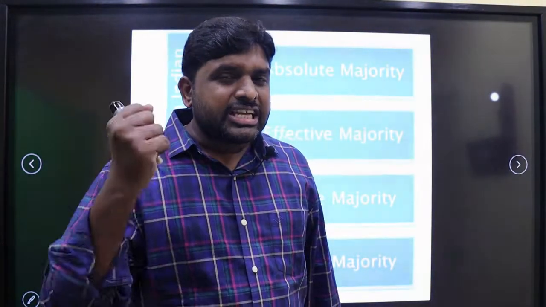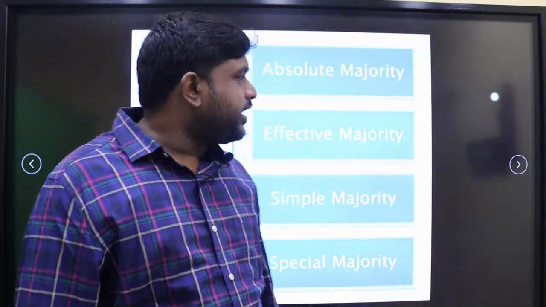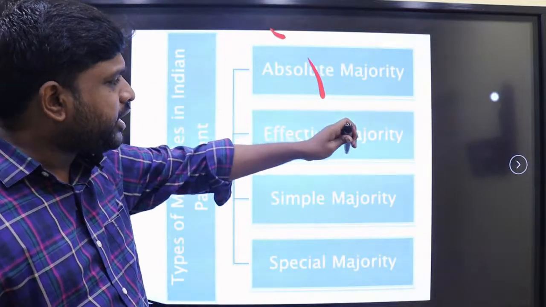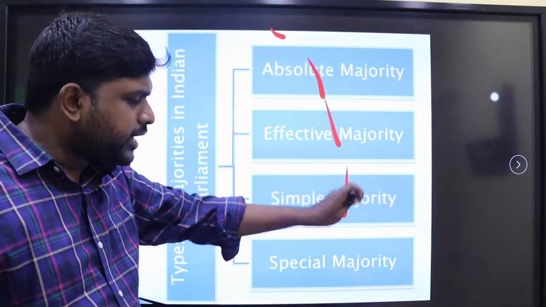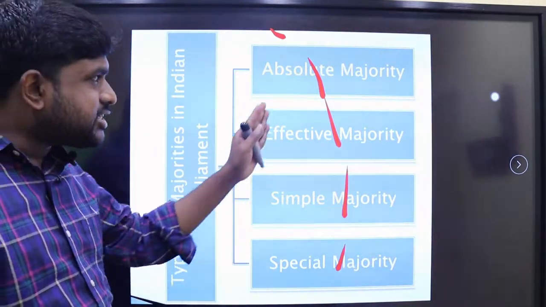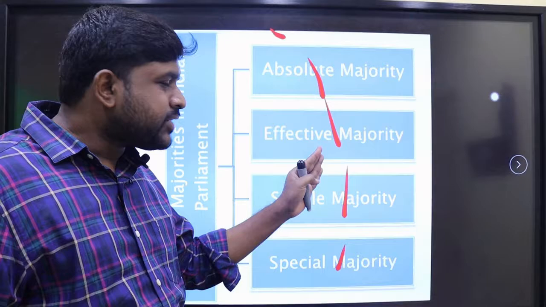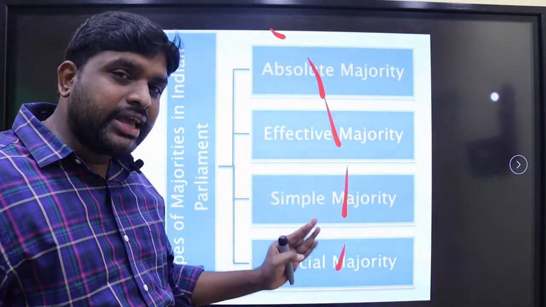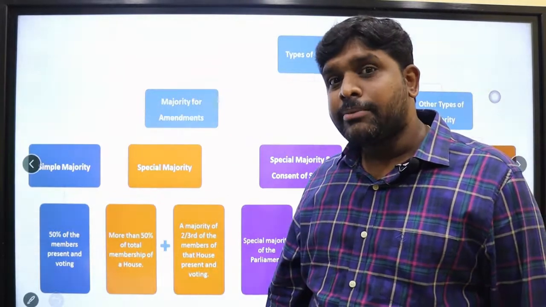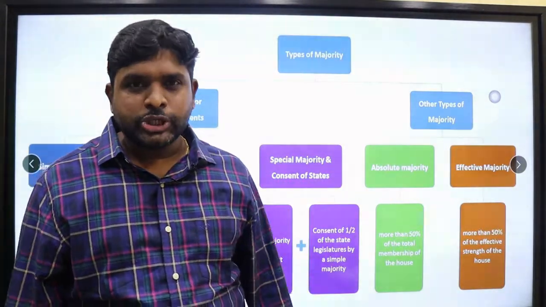Simple majority, absolute majority, special majority, effective majority. So, types of majority in our parliament is 4 majorities: absolute majority, effective majority, simple majority and special majority. What is this? I will be explaining right now. I will be discussing the types of majorities: one is majority for amendments, other is other types of majority.